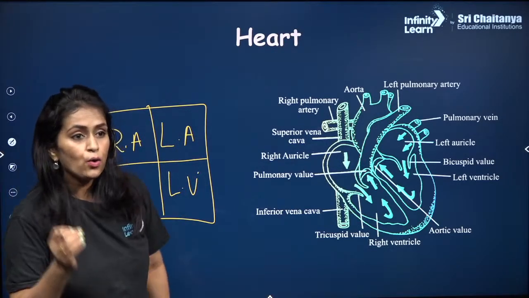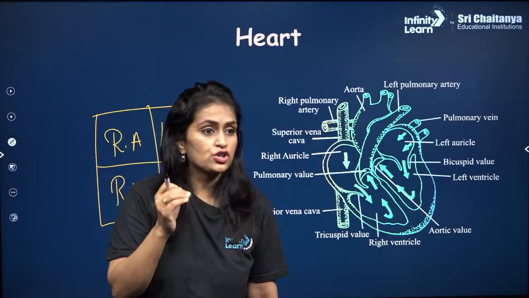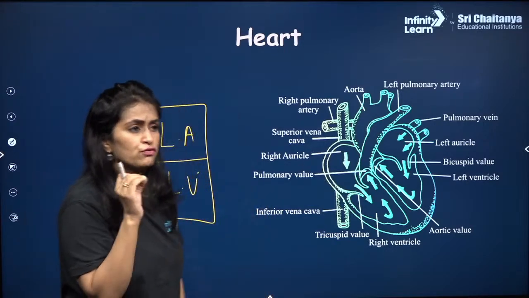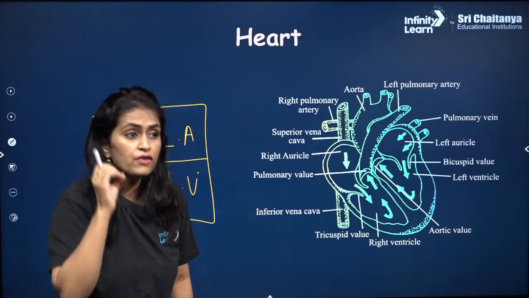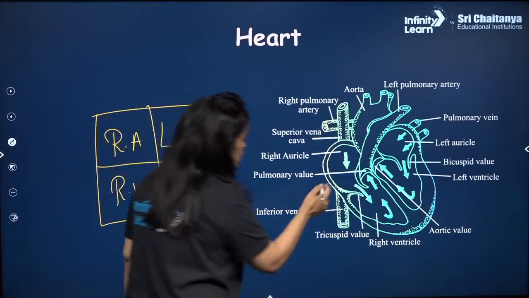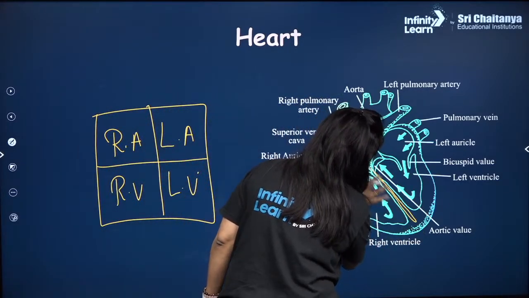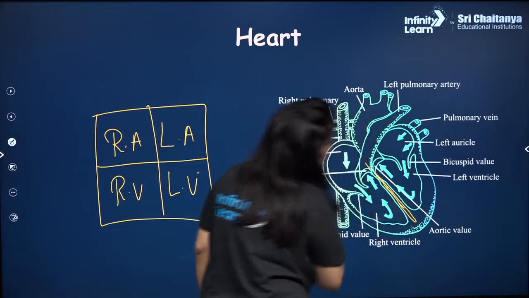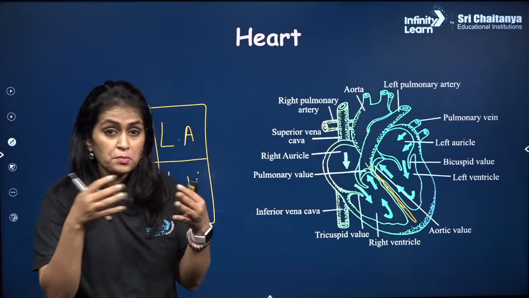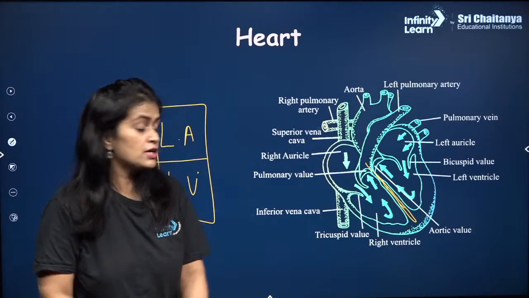Now अब यहाँ पे होता क्या है? What is the structure? Right, very beautifully we have got this structure. Here you will see that there is a septum present, there is a muscular septum present over there, so that there is no mixing of oxygenated and deoxygenated blood.